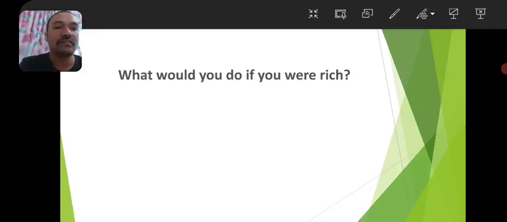No, that doesn't mean we become rich persons. So it's all imaginary, it's all in our mind. These kinds of sentences are called conditional sentences in the English language.